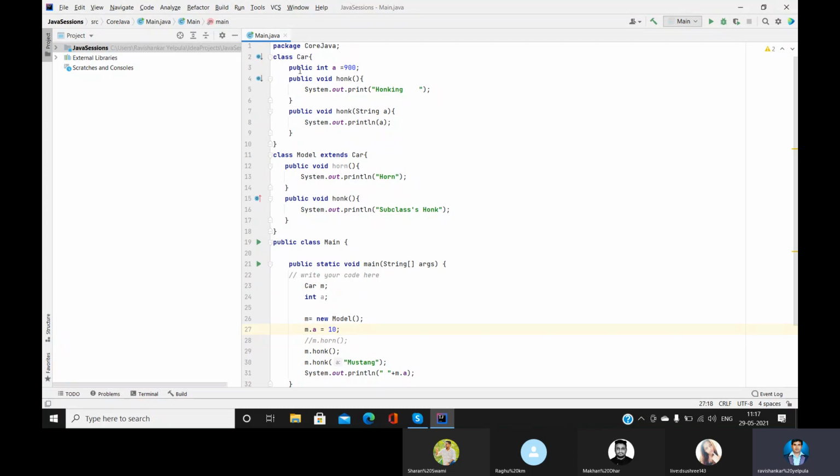Rather than making this int a variable public, we make it private. The meaning of encapsulation is hiding the sensitive data and showing only whatever is required. All the sensitive data will be hidden, and we are going to show only the information which is required. We are not going to show all the information, just whichever is necessary for that particular program.